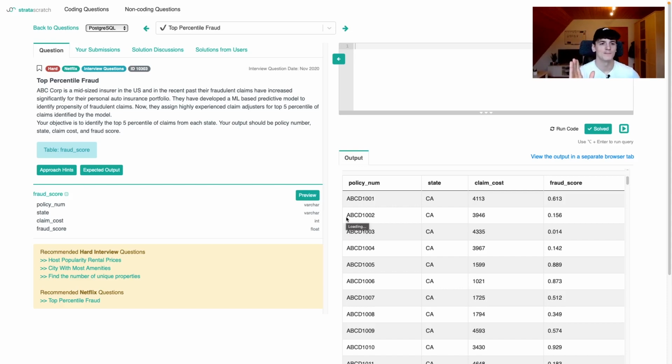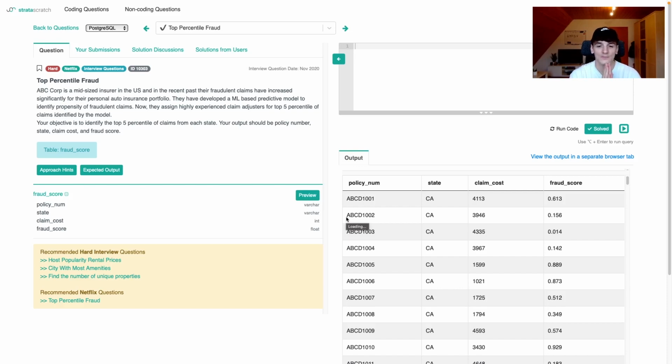So for this question, I've mentioned top 5%. You should know what a percentile is and how to come up with it. I think that's not the most likely use case, and I don't see this often in interview questions, but you should know that there are functions that help you calculate percentiles in SQL and in your SQL dialect. We're going to use PostgreSQL. There's multiple ways of doing this. I'll go through them, but let's start here.